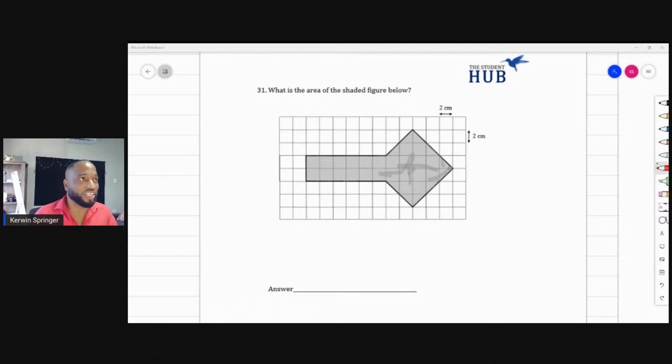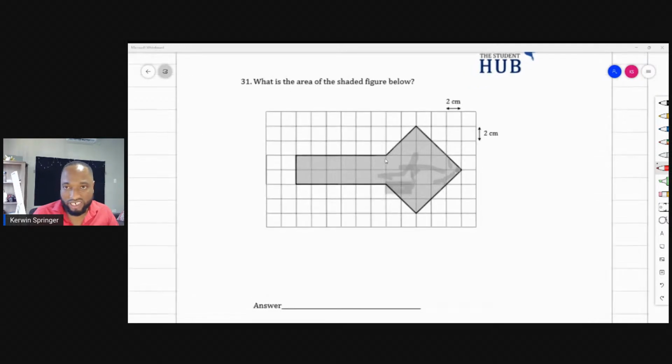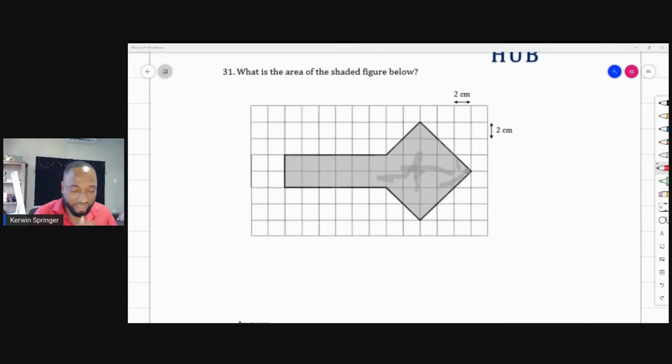What is the area of the shaded region? Anybody have an answer to this yet? Anybody working it out? Maybe you'll want me to zoom in a little more. There's a little trick in this question. It's not as easy as it seems. So let's start counting. 1, 2, 3, up to 20. Half and half make 21. Half and half make 22. Half and half make 23, 24, 25, 26, 27, 28. Half and half make 29.